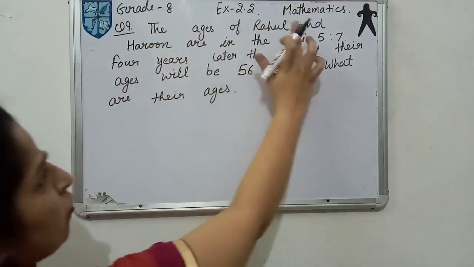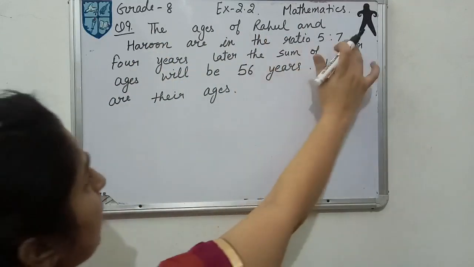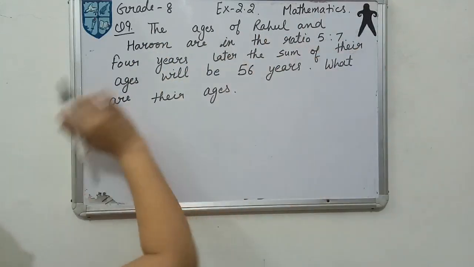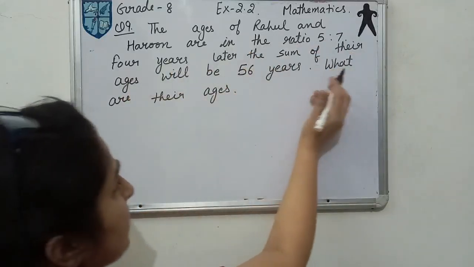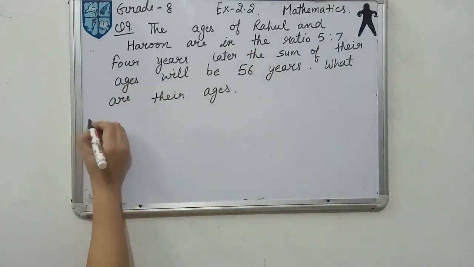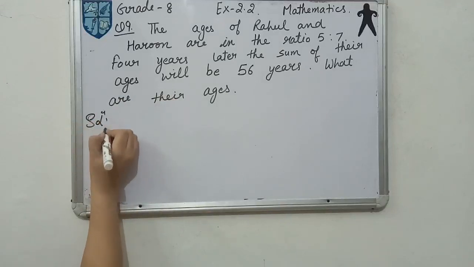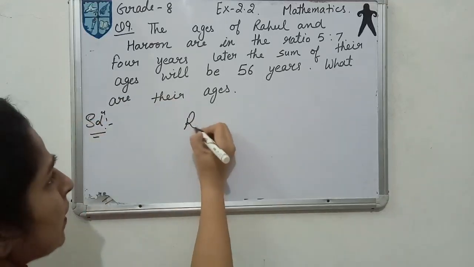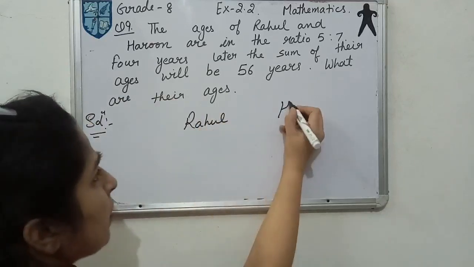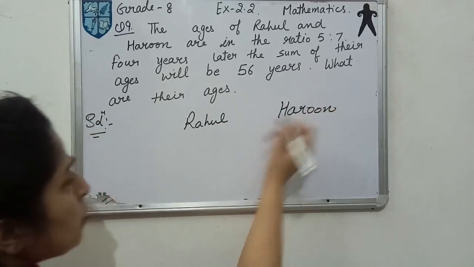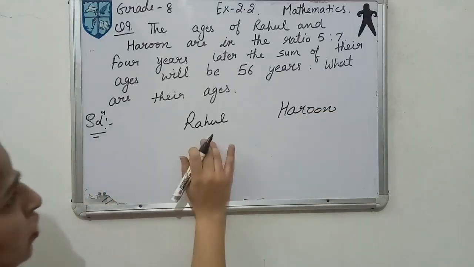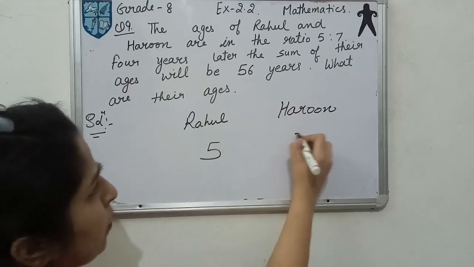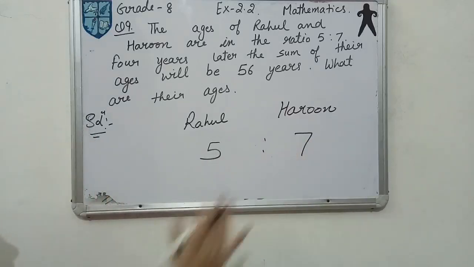The ages of Rahul and Harun are in the ratio 5:7. 4 years later, the sum of their ages will be 56 years. What are their ages? Solution: what you have to understand is that there are two students. One is Rahul and the other is Harun. The ratio of their ages is given, so the ratio for Rahul is 5 and for Harun is 7. This is a ratio, but what about their present ages?